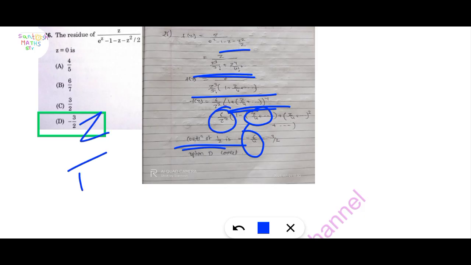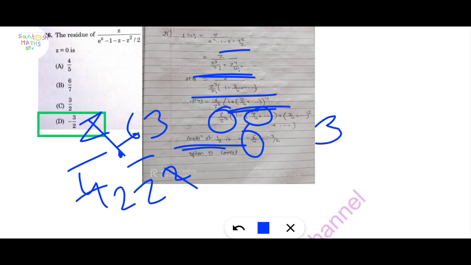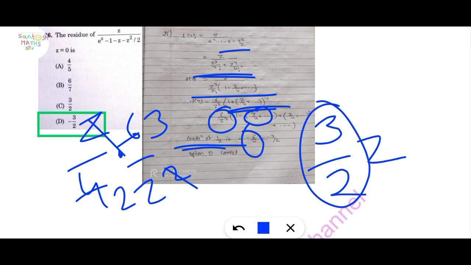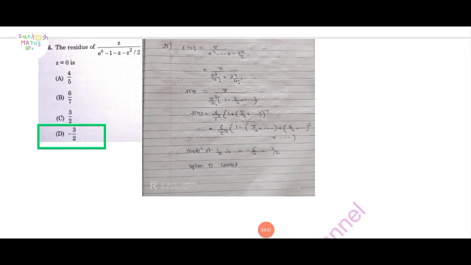Z cancels, and we get 3/2z. This is the coefficient of 1/z, that is minus 3/2. Option D is correct. The formula is the coefficient of 1/z, so the residue is minus 3/2. Option D is correct.